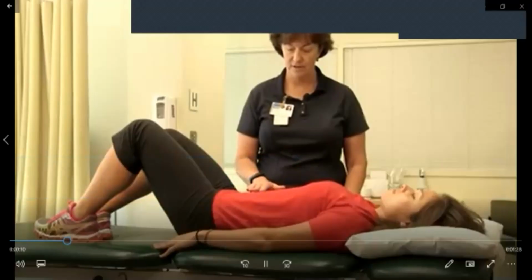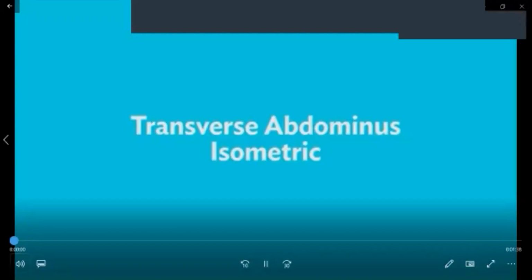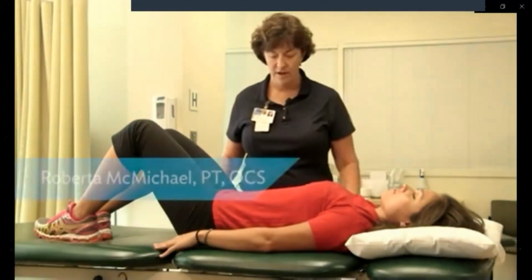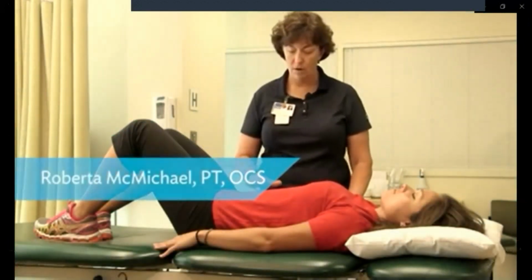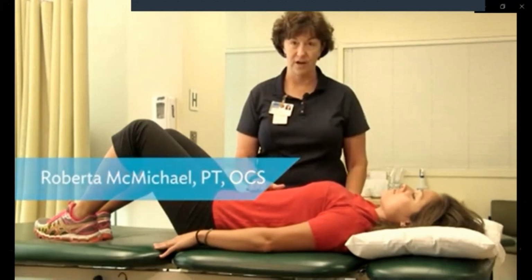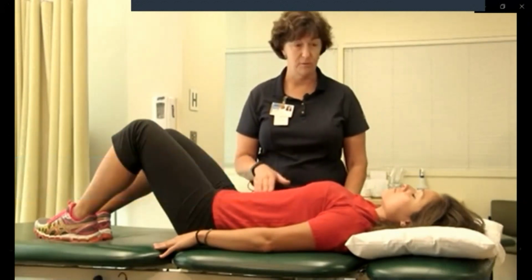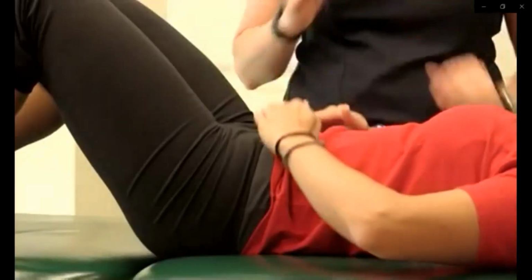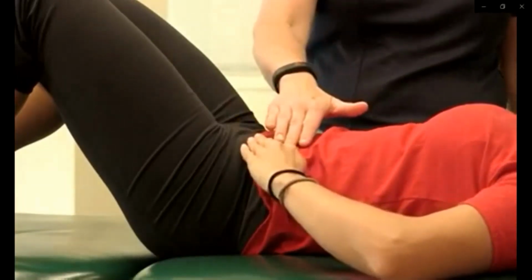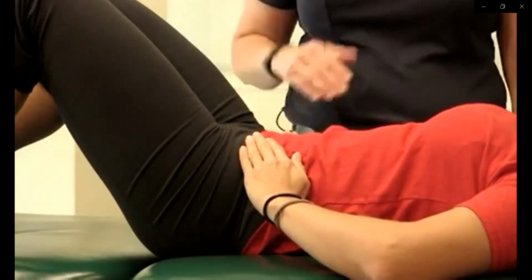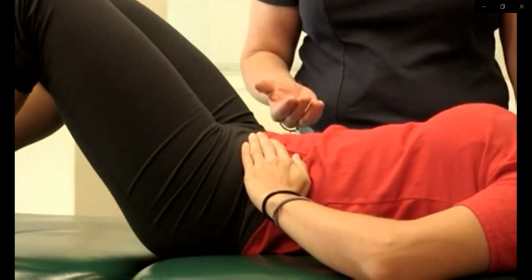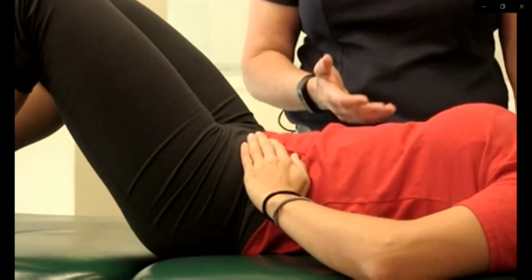Your transverse abdominis muscle. So our next exercise is an abdominal contraction exercise, focusing on your lower abdominal area, which is called your transverse abdominis muscle. So we'll do an isometric. First you'll place both fingertips of both hands on your low belly or pelvis bone area. You'll be comfortably relaxed with the knees bent, with very relaxed and normal breathing.